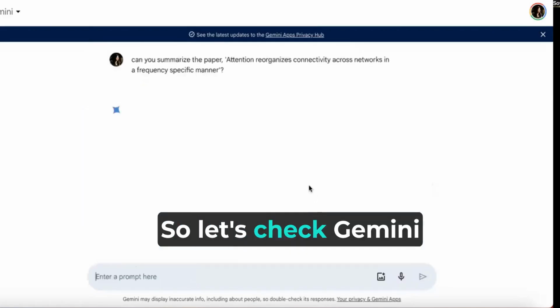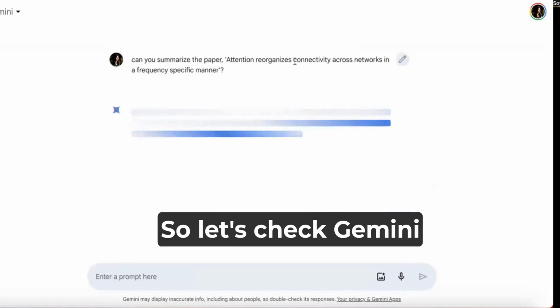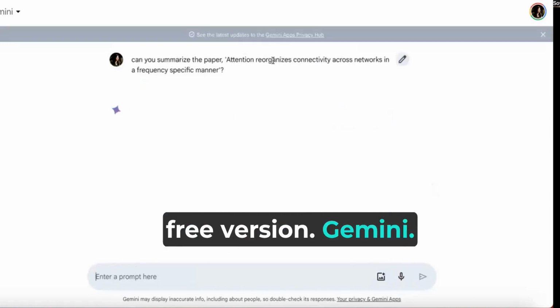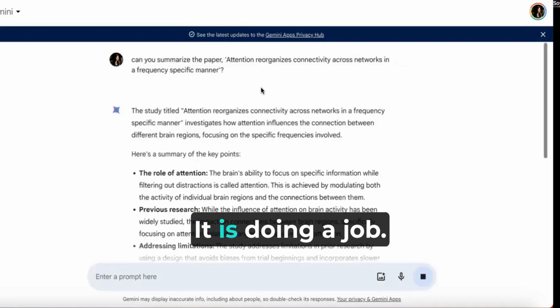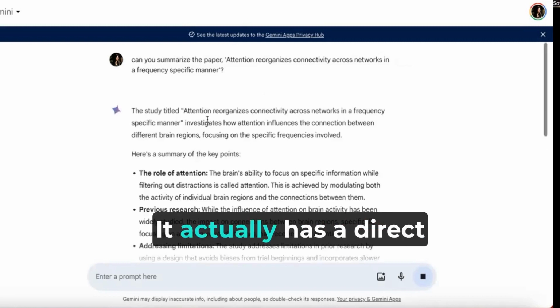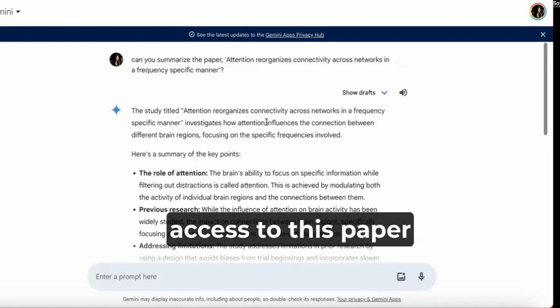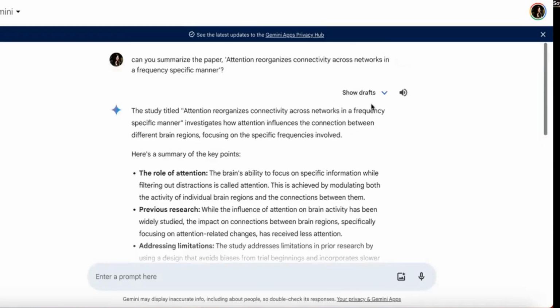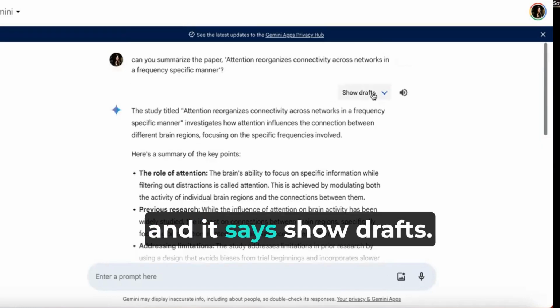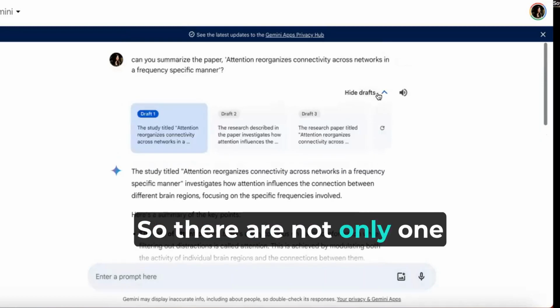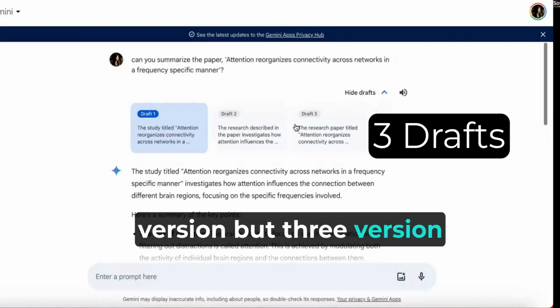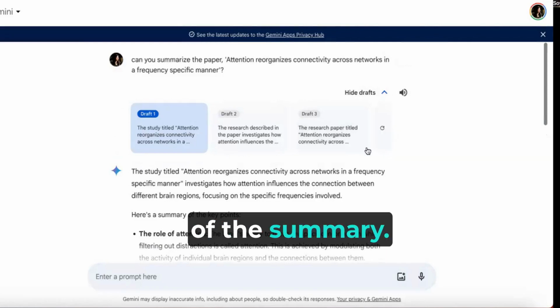So let's check Gemini, the free version of Gemini. How is it doing? It is doing a job. It actually has direct access to this paper. And it says show drafts. So there are not only one version, but three versions of the summary.